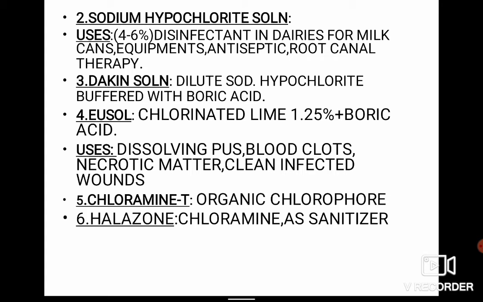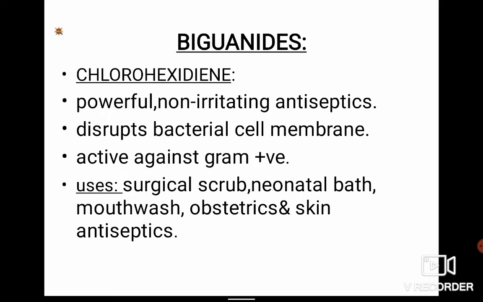Eusol is a 1.25 percent chlorinated lime which can be combined with boric acid. So chlorinated lime, when combined with boric acid, compounds Eusol, and it is used to dissolve pus, blood clots, necrotic matter, and clean the infected wound. So in the surgical ward and operative theaters, chlorinated lime with boric acid is used. Chloramine T is an organic chlorophore, a halogen, which is a chloramine, and it is used as a sanitizer.